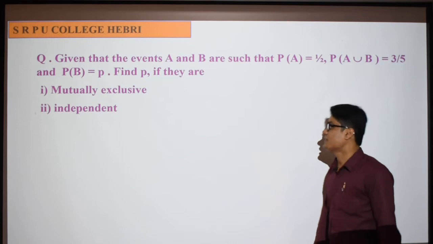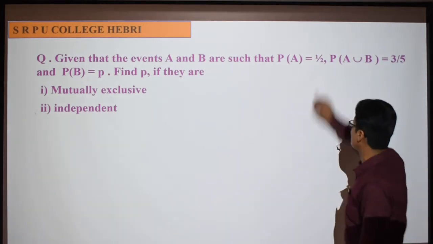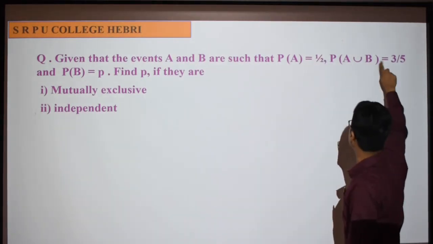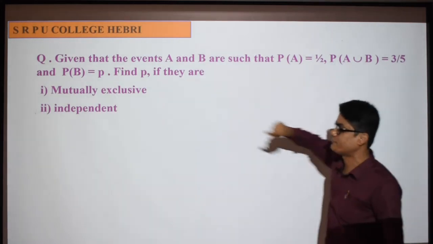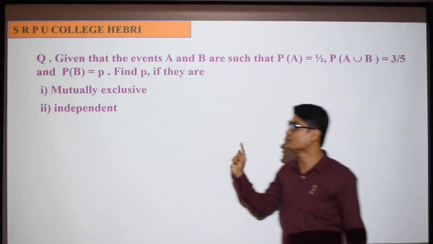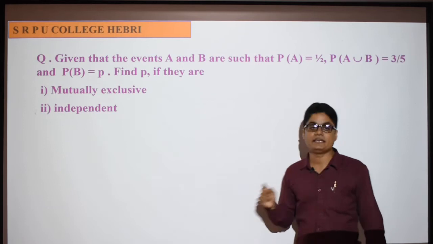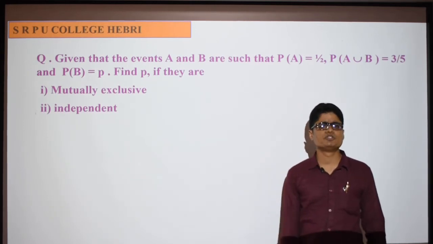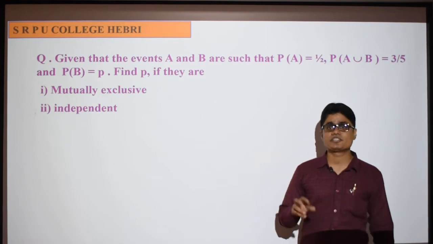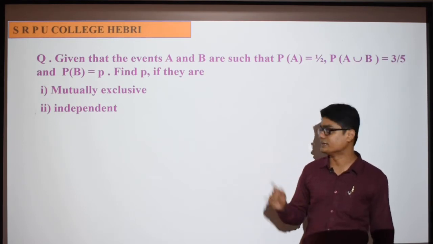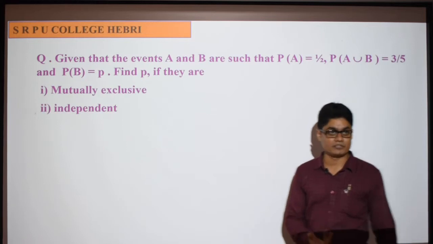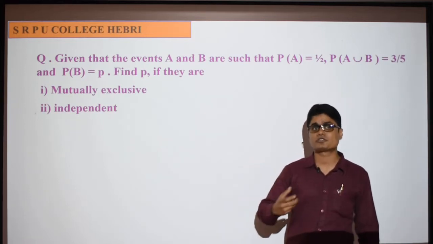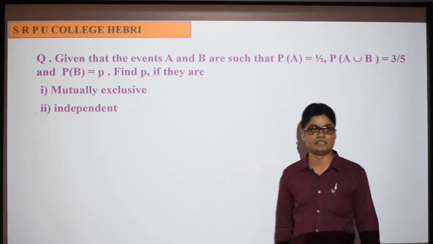Given that events A and B are such that P of A is equal to half, P of A union B is equal to 3 by 5, P of B is equal to P, find the value of P if the events are mutually exclusive. What do you mean by mutually exclusive? Their intersection is equal to null set. Independent also you know, just now we learned. Mutually exclusive we learned in first PUC, independent we learned in second PUC.